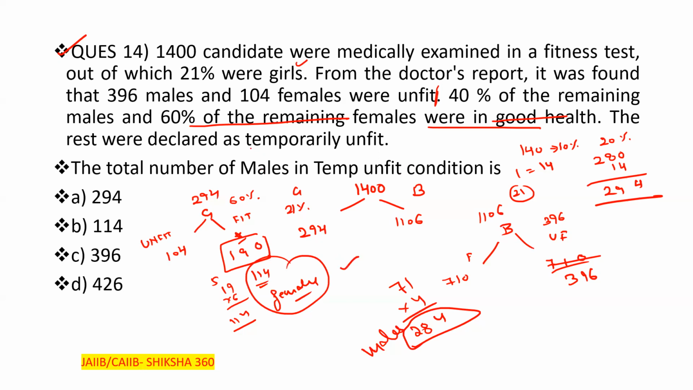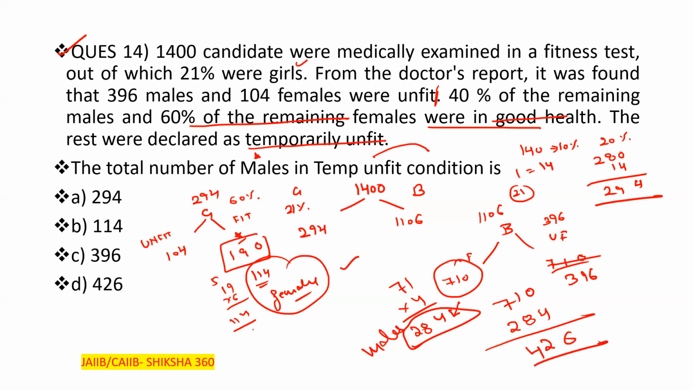So the rest were declared as temporarily unfit. Clear? The rest were declared as temporarily unfit. So the total number of males declared temporarily unfit: these are the fit, and out of that, only these are in good health. So the rest are temporarily unfit. So 710 is the fit, out of that healthy condition 284. The rest are temporarily unfit, that is 710 minus 284, which is 426. Clear? That is 426. So option D will be the answer here, the total number of males in the temporarily unfit condition.